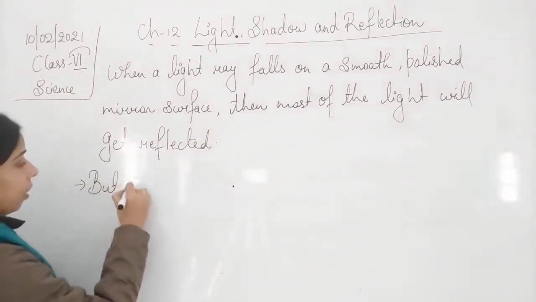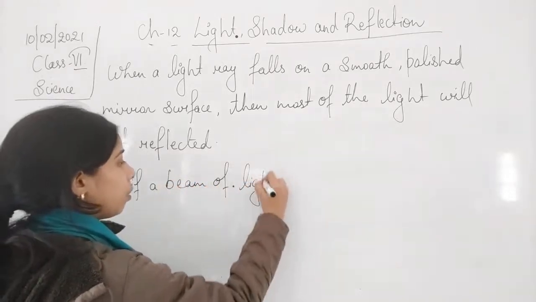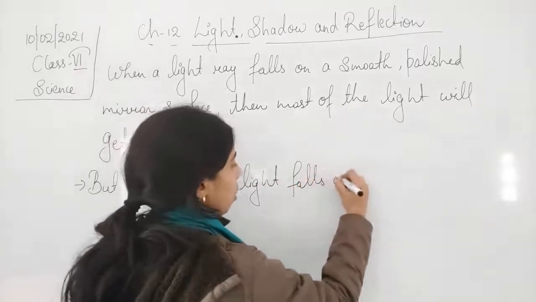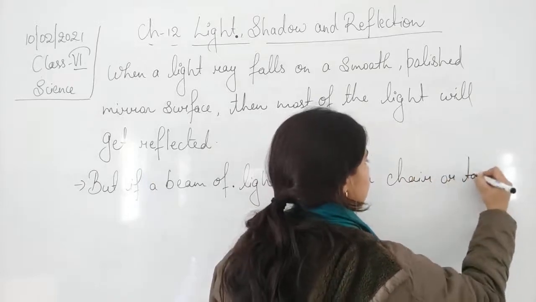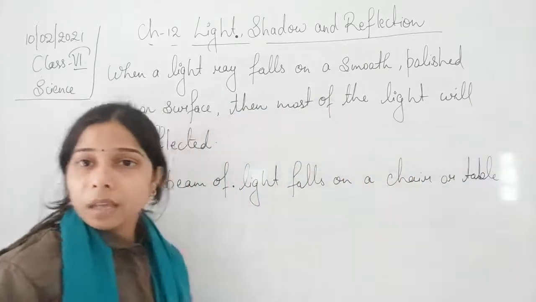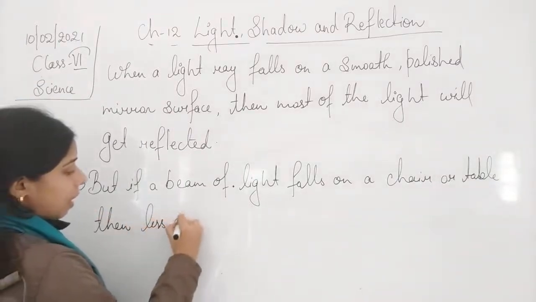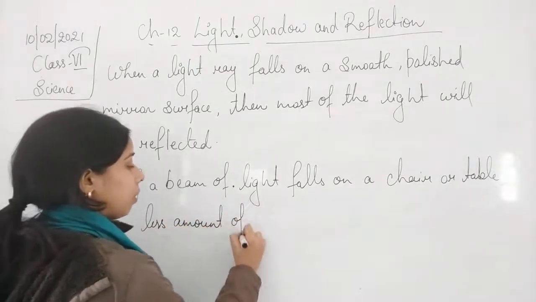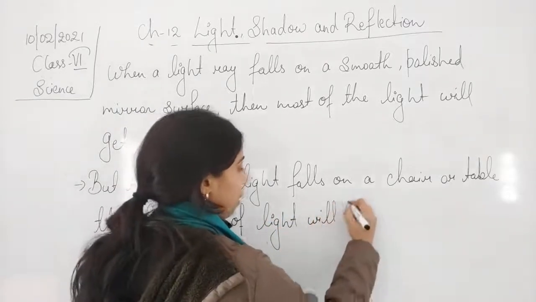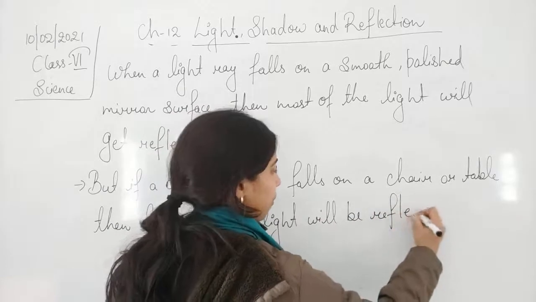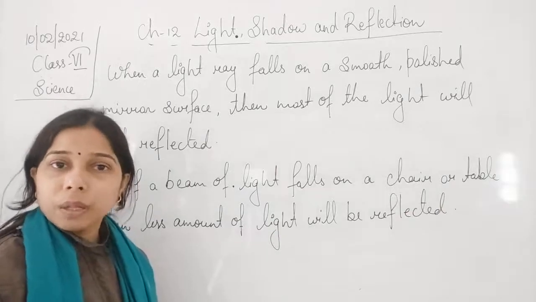But if a beam of light falls on a chair or the table, then a lesser amount of light will be reflected.